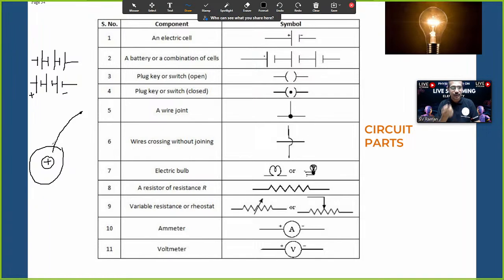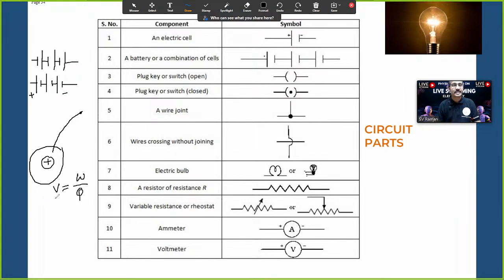For that, we are doing work on the charged particle because we are bringing it. That is electric potential. Electric potential we can define as the work done in bringing a charged particle from infinite distance to the electric field region, as simple as that.